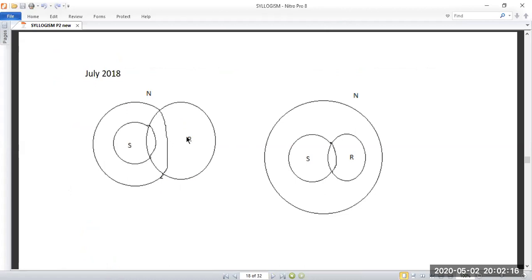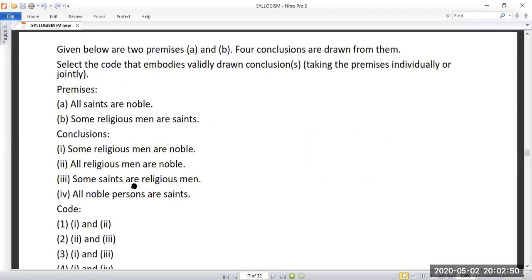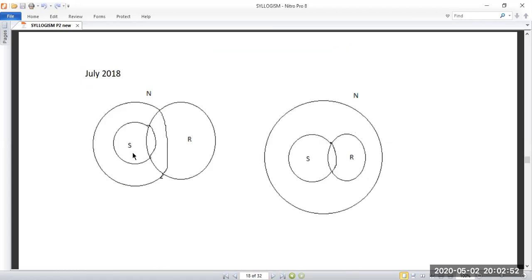There is a possibility because some religious men are noble, here, because it is inside the noble circle. And the second one is some saints are religious men. Some saints are religious men.